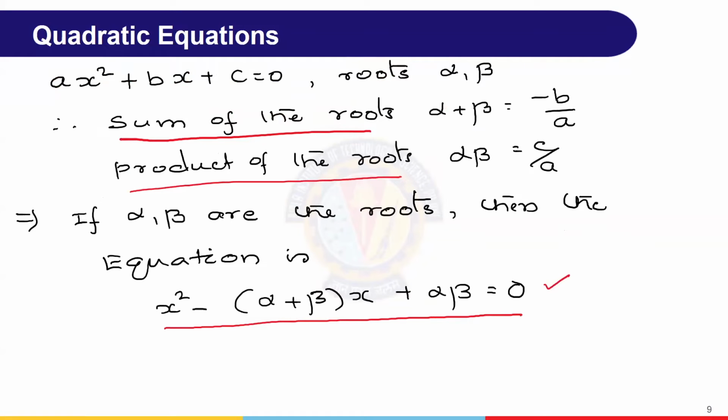If the roots are given, finding the equation. Right? Till now, we tried to understand, if x square minus 3x plus 2 equal to 0 is given, how to find the roots? Here the roots are 1, 2 by using any method. Now, if only x equal to 1, 2 are the roots given, then what is the corresponding quadratic equation? How to find this?